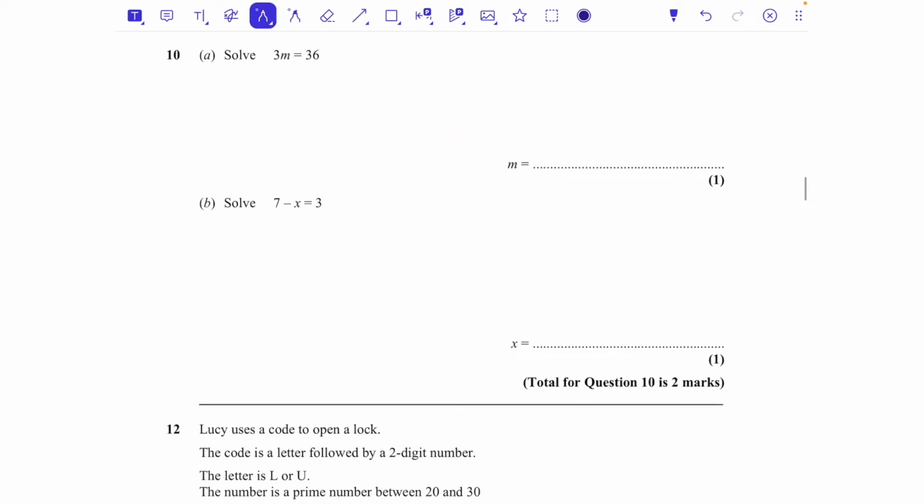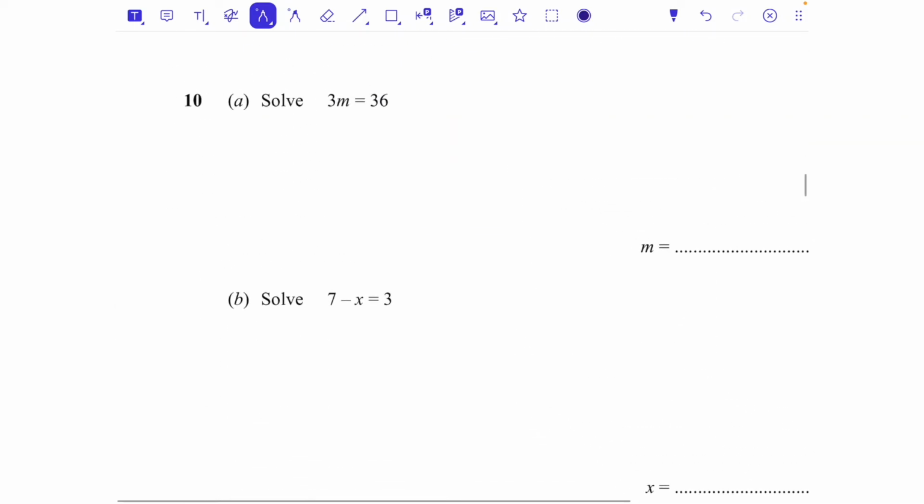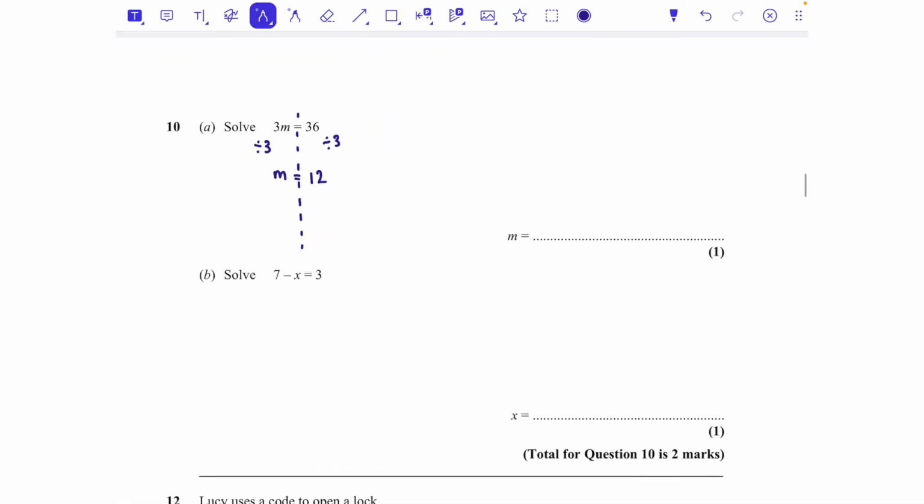Question number 10. Solve 3m equals 36. When we solve equations, I like to put a dotted line where the equals is. And remember that what you do to one side, you're going to do to the other. So I'm going to divide both sides by 3. Dividing the left-hand side by 3 gets me m, which is what we want to happen. Always when we're solving equations, we want to get that letter on its own. So m, and then we're going to divide this side by 3 as well. And that is 12. So m equals 12.